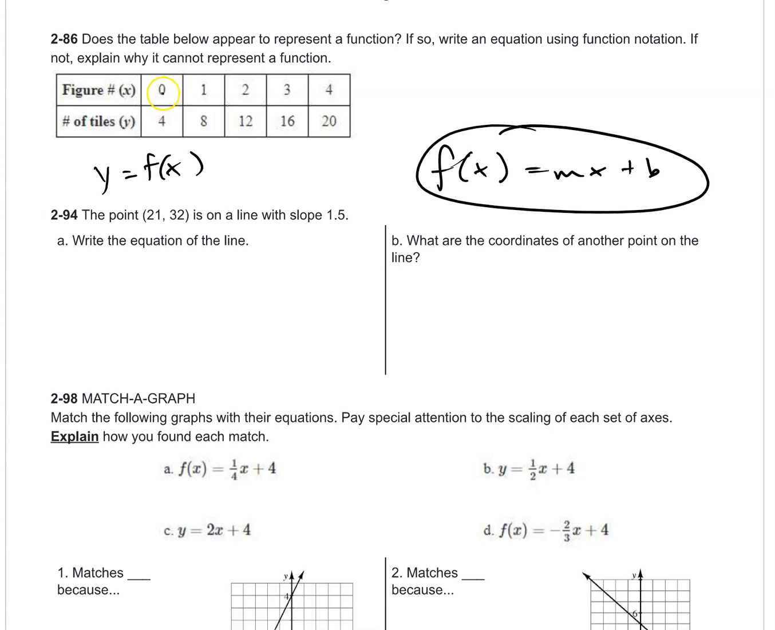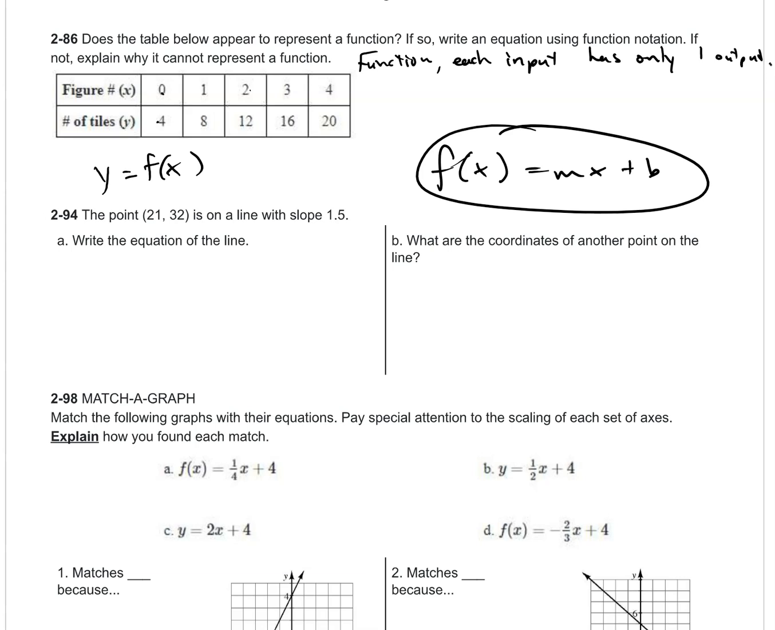And let's see, the input of 0 has an output of 4. Input of 1 has an output of 8. Input of 2 has an output of 12. So yes, it's a function. It's a function because each input has only one output.